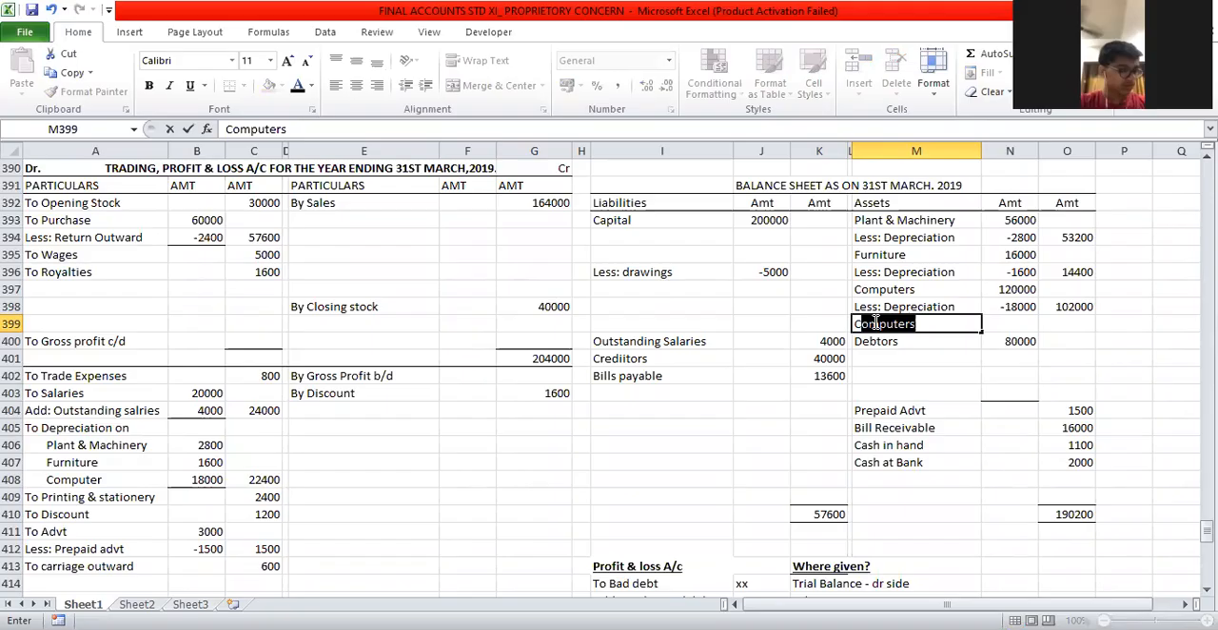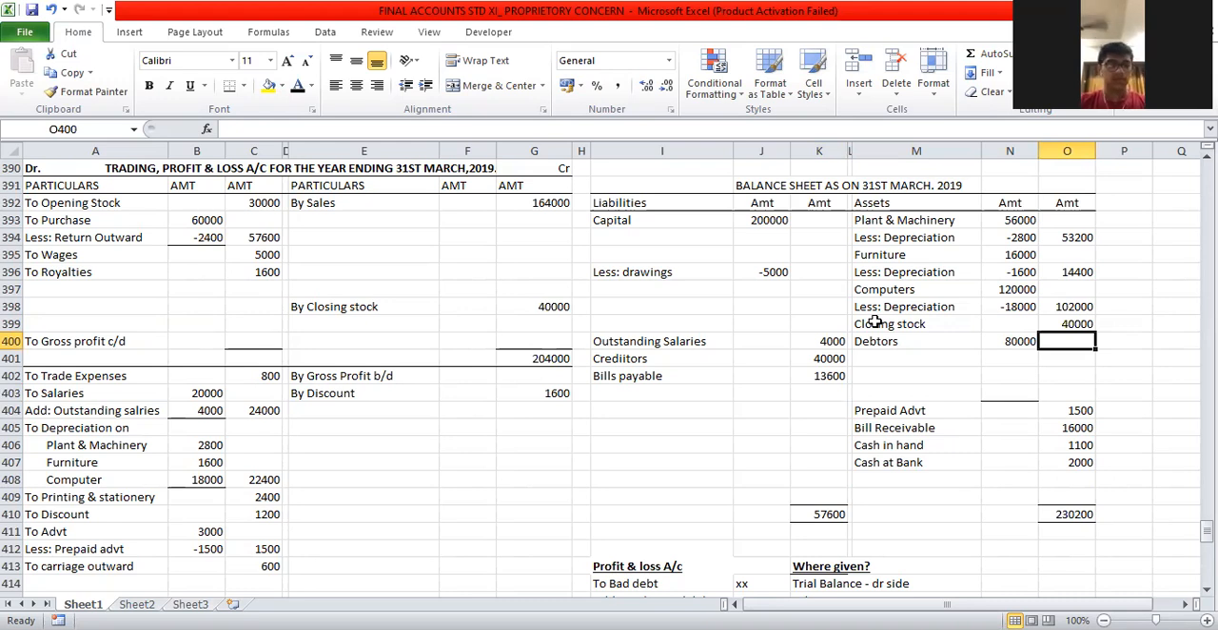Next effect of closing stock, where will you take? Balance sheet. Closing stock. Always give two effects. Otherwise, your balance sheet will not tally. 40,000. Then that second adjustment we are done. Third we are done. Fourth is pending and fifth is also done.